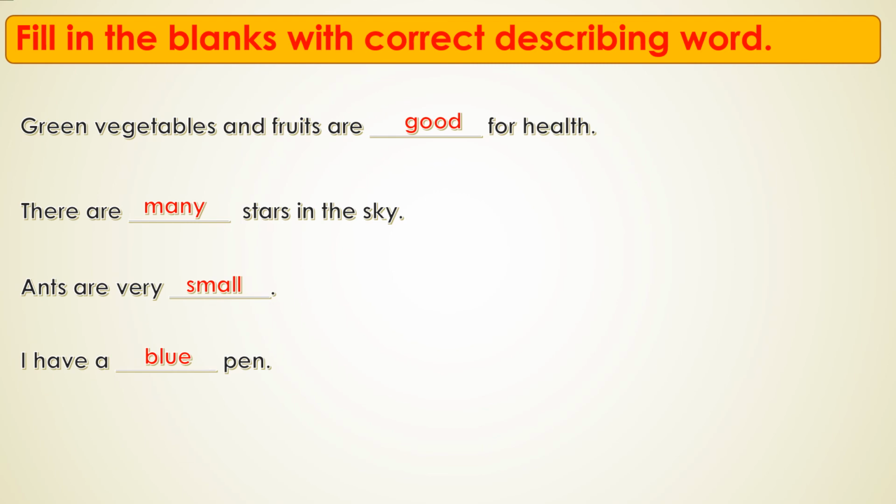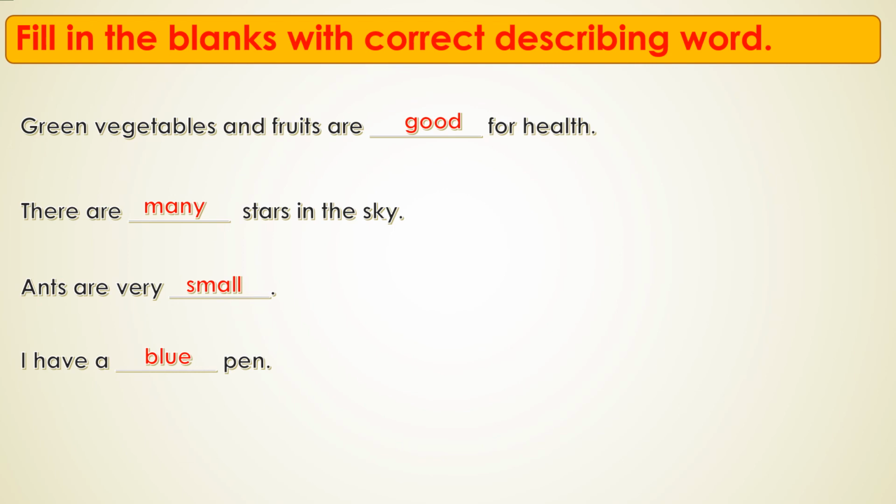Is it? Understood, everyone? Here the word good describes the quality of those vegetables and fruits. The second one, the word many describes the quantity of the stars in the sky. The third one, small. The word small describes the quality of the ants, whereas the word blue describes the color of a pen. Understood, everyone?